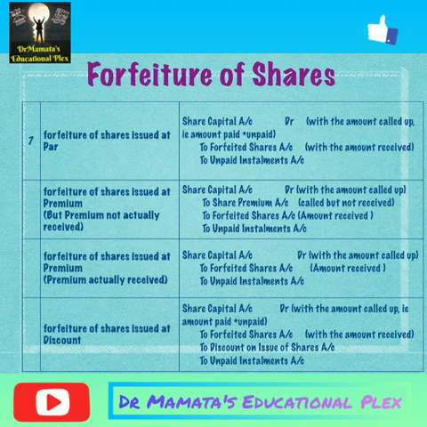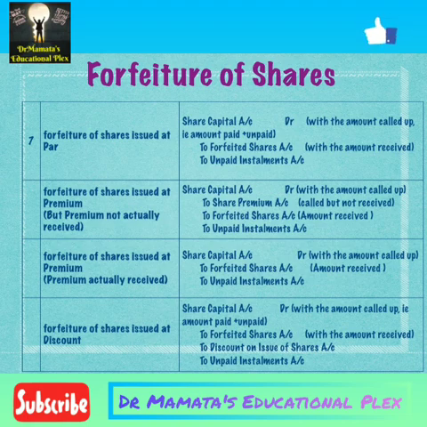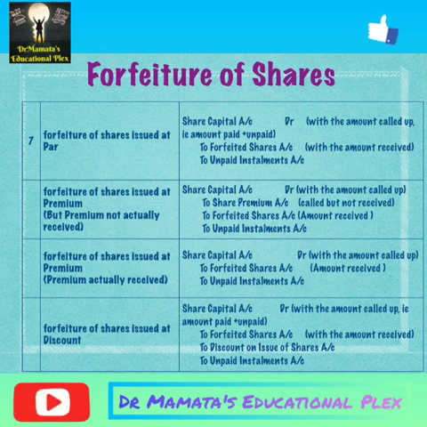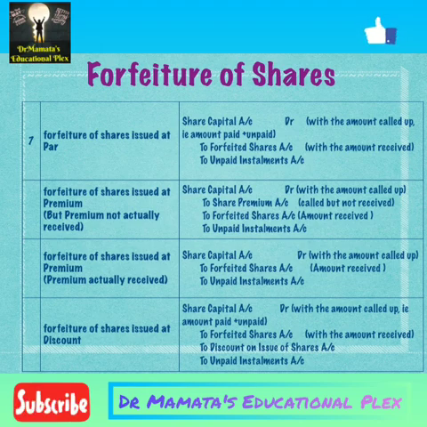And lastly, forfeiture of shares issued at discount. The accounting entry will be share capital account debit to share forfeiture account, to discount on issue of shares account, to unpaid installments account. Here, share capital account will be debited with the amount called up, that is, amount paid plus unpaid. Share forfeited account will be credited with the amount received. Discount on issue of shares account will be credited with the discount amount, and unpaid installments will be credited with their respective amounts.